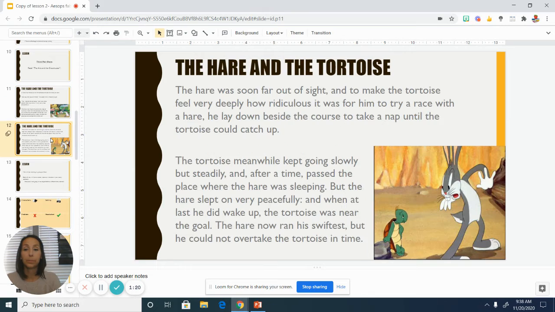runners off. The hare was soon far out of sight, and to make the tortoise feel very deeply how ridiculous it was for him to try a race with a hare, he lay down beside the course to take a nap until the tortoise could catch up. The tortoise, meanwhile, kept going slowly but steadily, and after a time passed the place where the hare was sleeping. But the hare slept on very peacefully, and when at last he did not wake up, the tortoise was near the goal. The hare now ran his swiftest, but he could not overtake the tortoise in time.